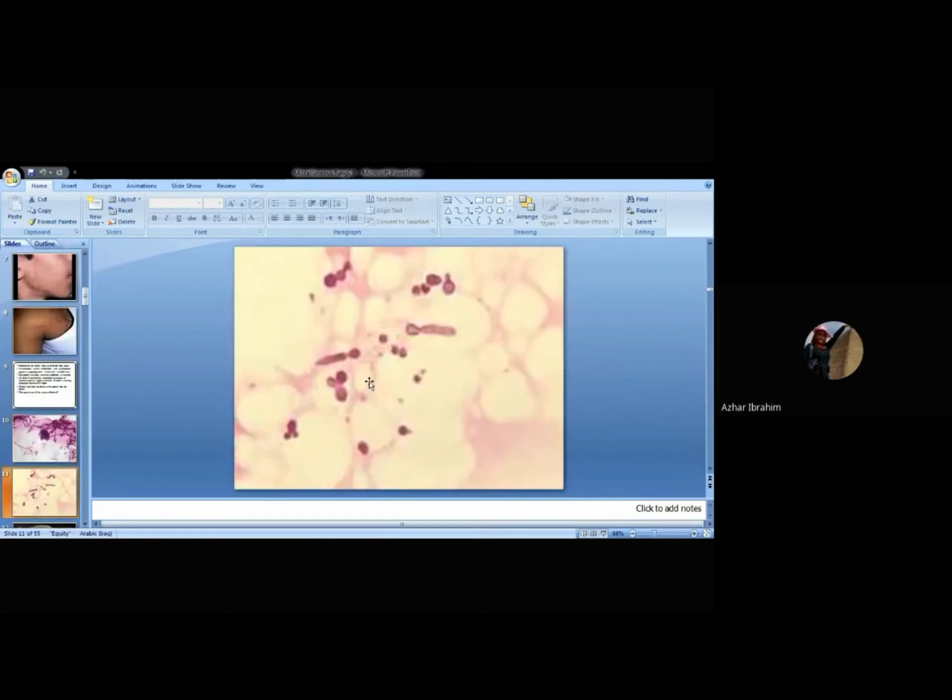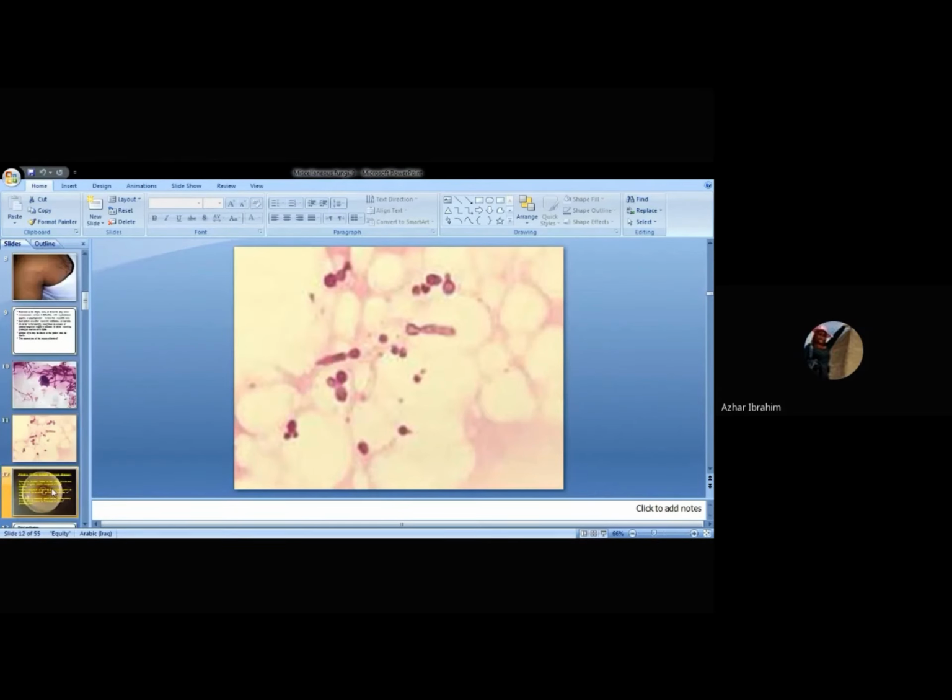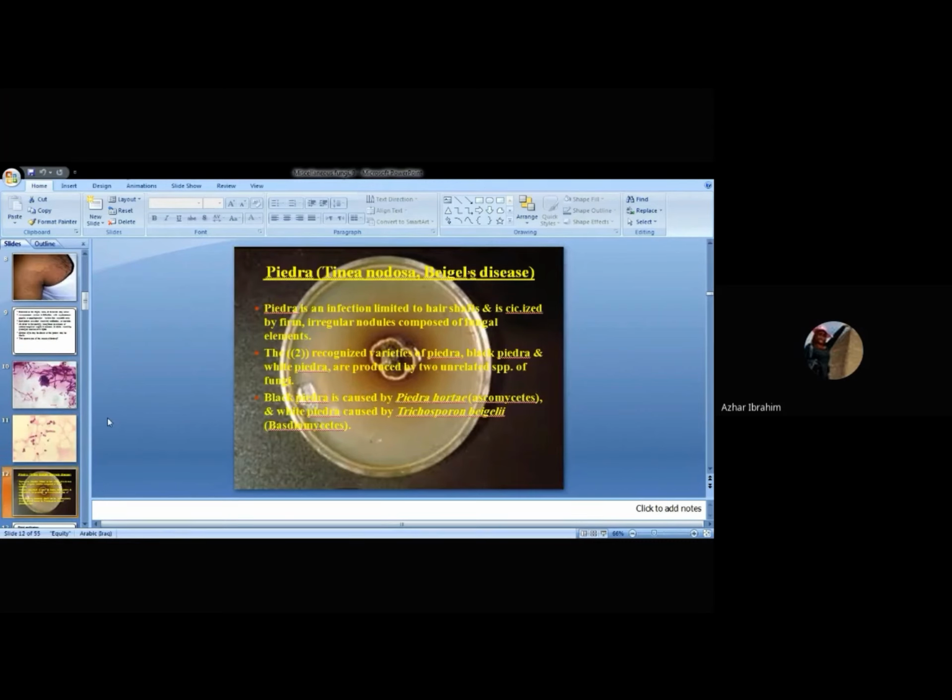This is another type, maybe Obtusa or Pachydermatis, I don't know. We have different types of species, of course. This is another species of Malassezia. Okay, we covered the important information on Malassezia.